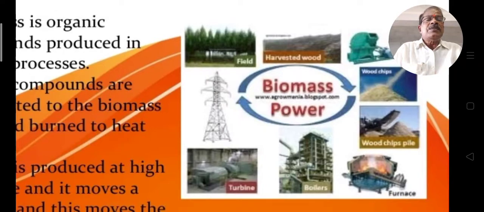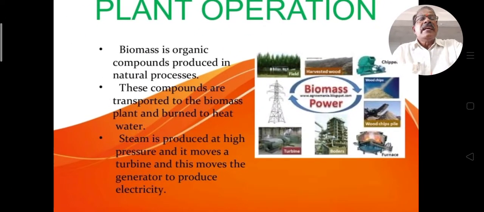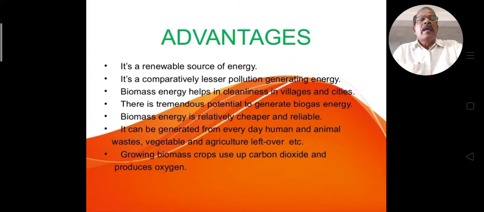The high speed shaft is connected to the generator and turns it. Because the generator is revolving, electricity is produced. This is a simple cyclic process.